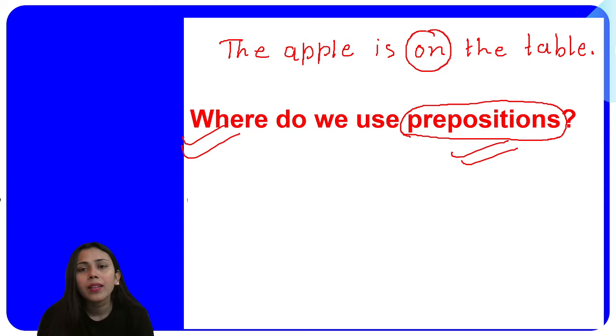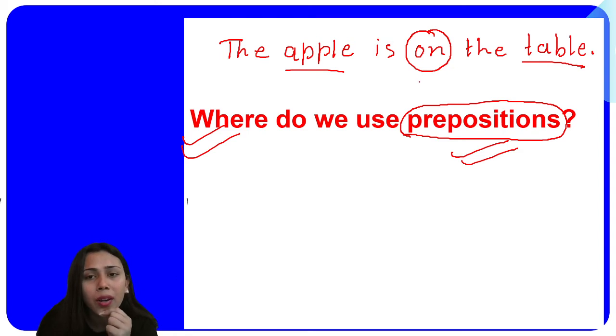Now, let's revise with the help of this example how prepositions establish relation between two things, and also tell you about location, about where something is placed. So the apple is the first thing, and the second thing is the table.